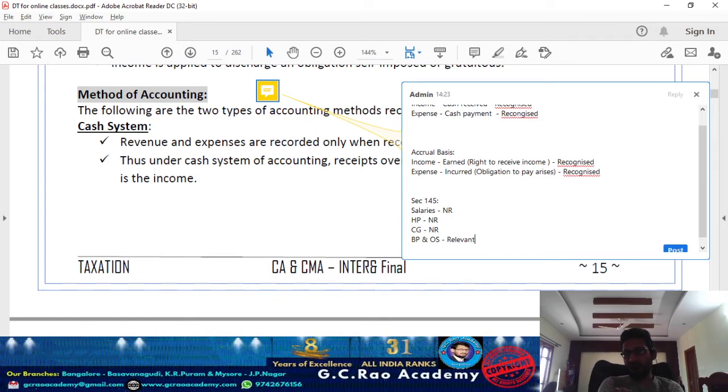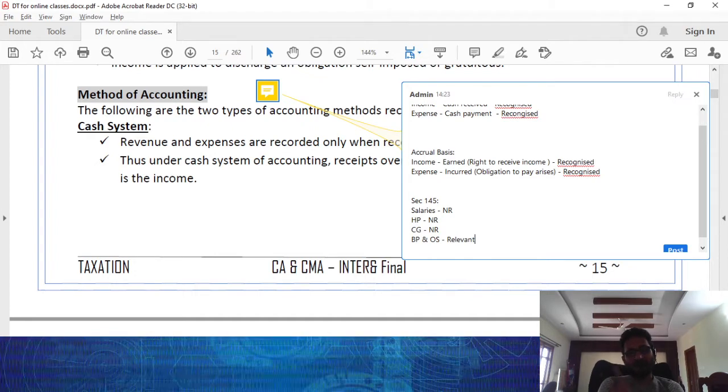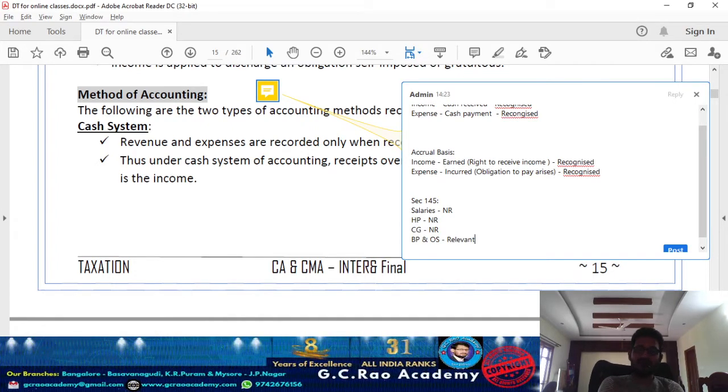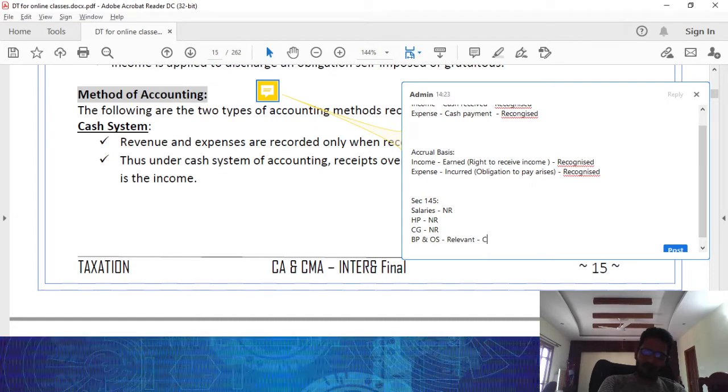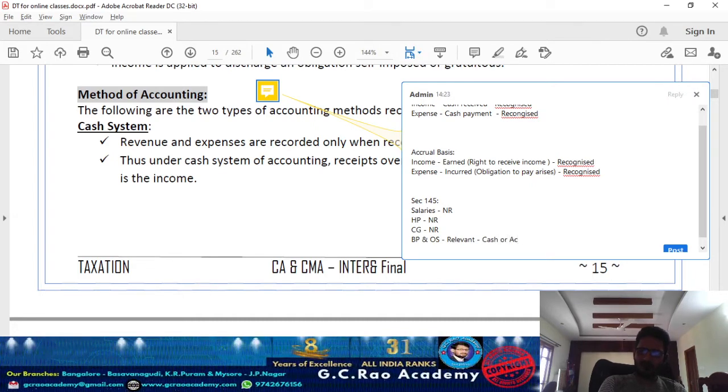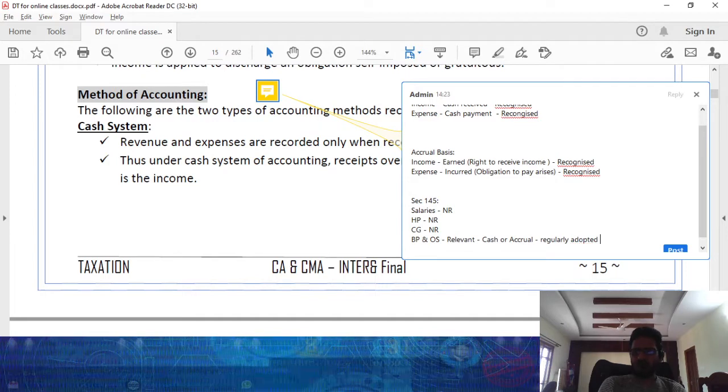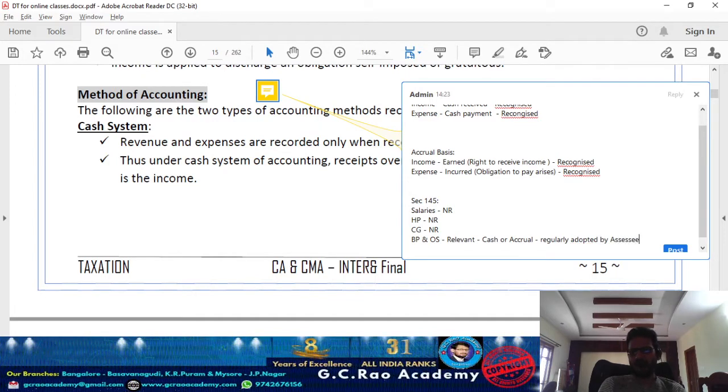But when you look at income from business or profession and income from other sources, the method of accounting followed by the assessee is relevant. While you are computing taxable income from business or profession or income from other sources, as per which method do I need to compute the income? Be it cash basis or accrual basis of accounting, whichever is regularly adopted by the assessee.